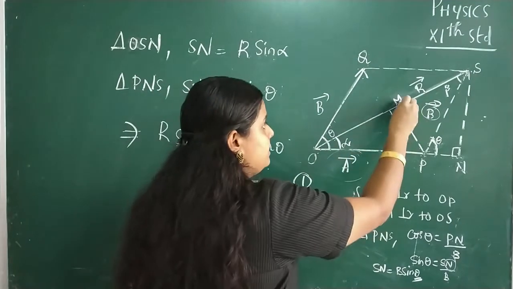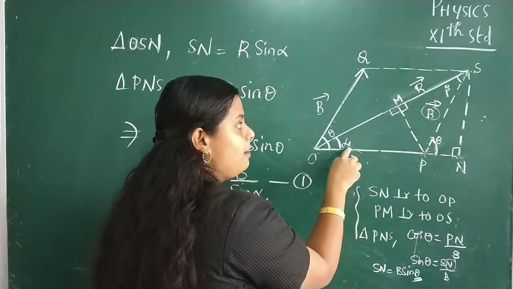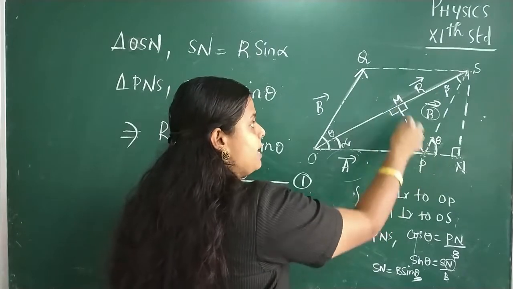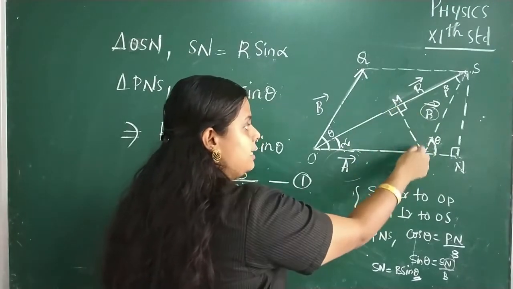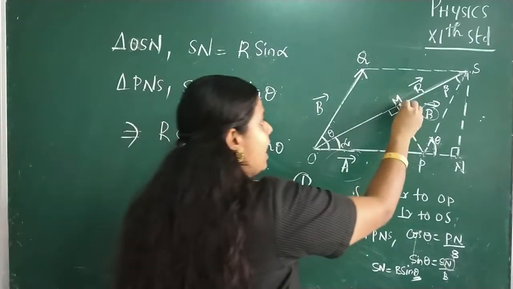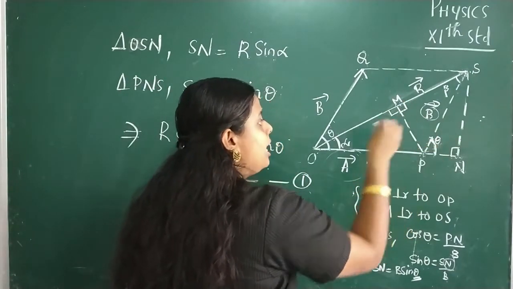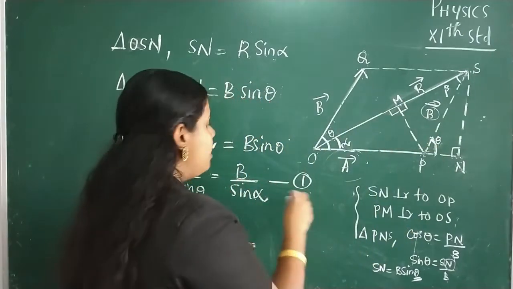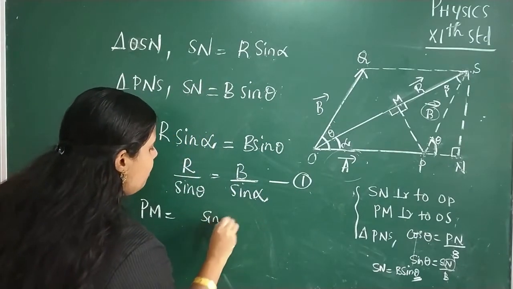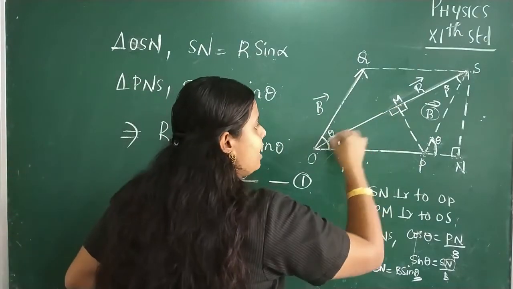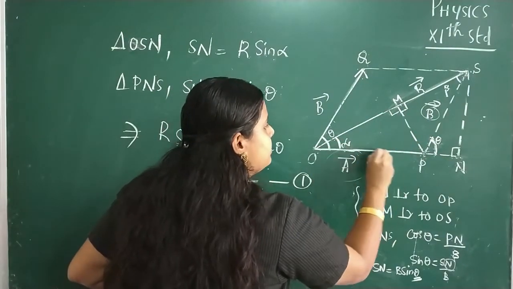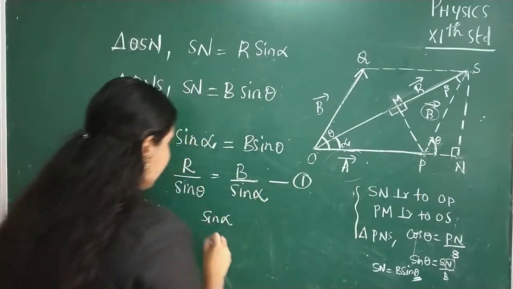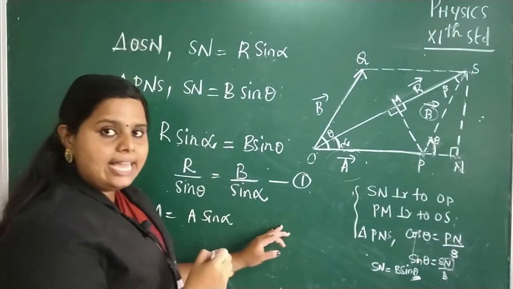So PM is sine alpha times the hypotenuse of this right angled triangle. The hypotenuse of this right angled triangle is this side, that is A. So PM is equal to A sine alpha.